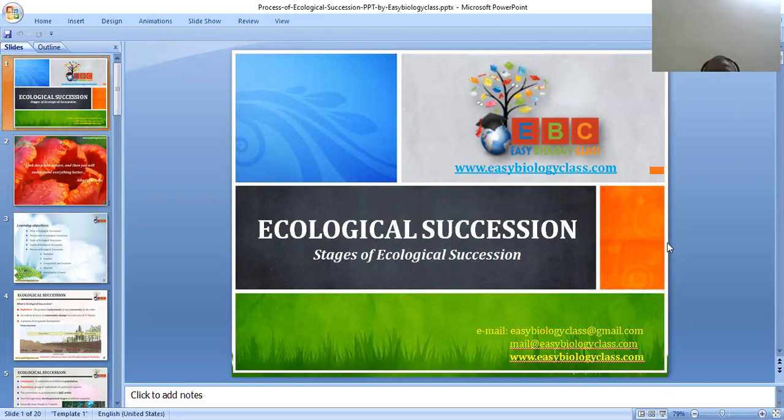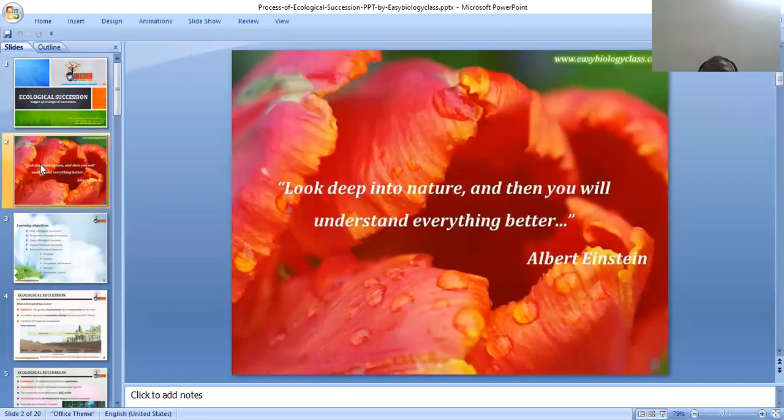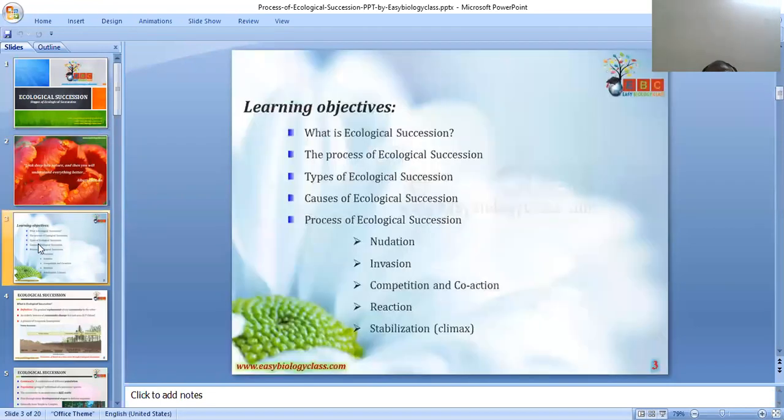This is a practical for post-sub BSc on ecological succession. Ecological succession means the changing of one ecosystem into another ecosystem. Ecological succession occurs in the water, in the forest, in the soil, etc.